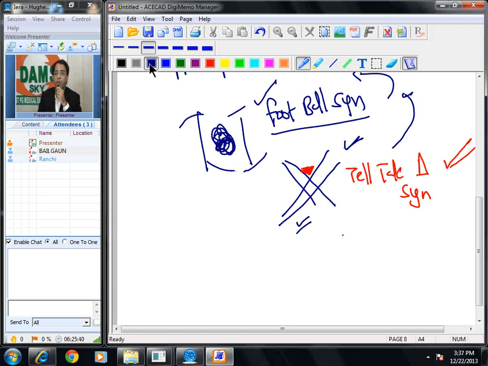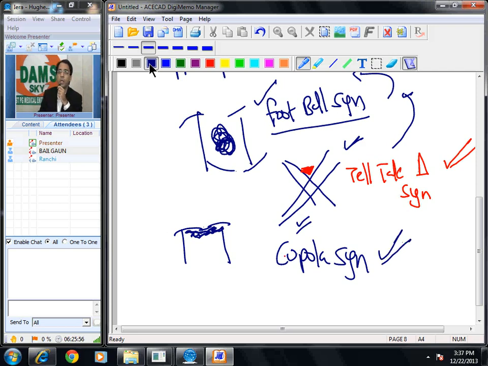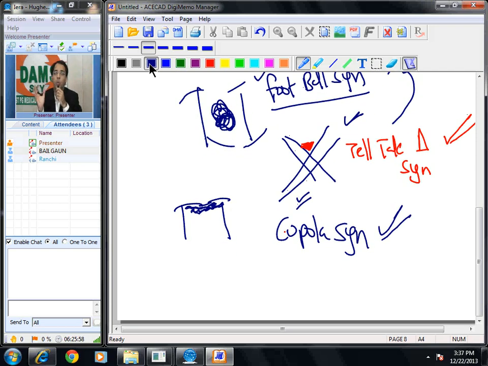Please remember one more sign for pneumoperitoneum. If this is the abdomen, because of free air, you can see the entire diaphragm outlined by the air in the peritoneum. This is called the cupola sign. So now we come to cupola sign. Cupola sign is outlining of the diaphragm by the free air.